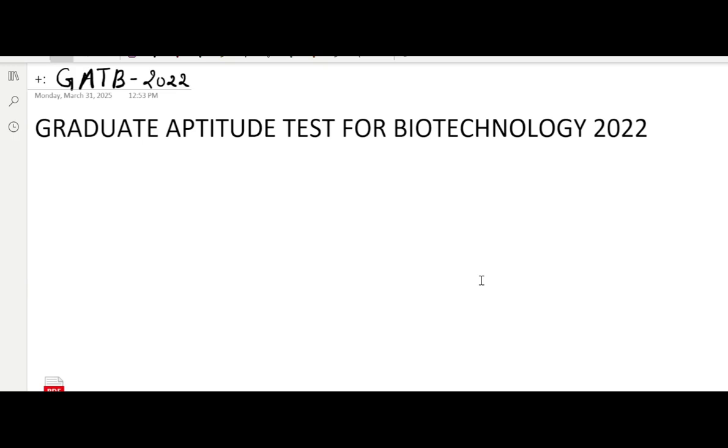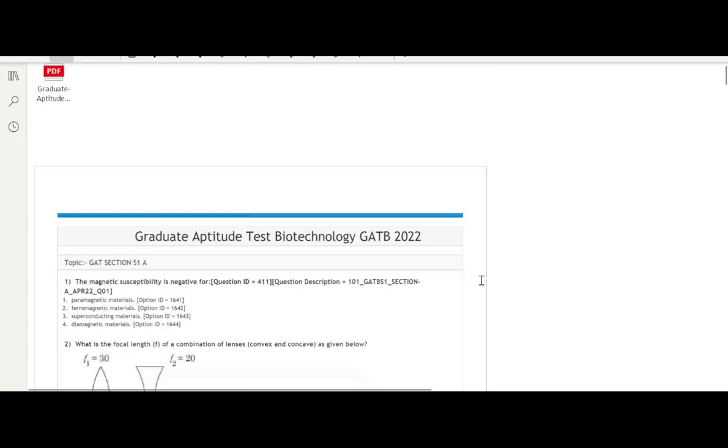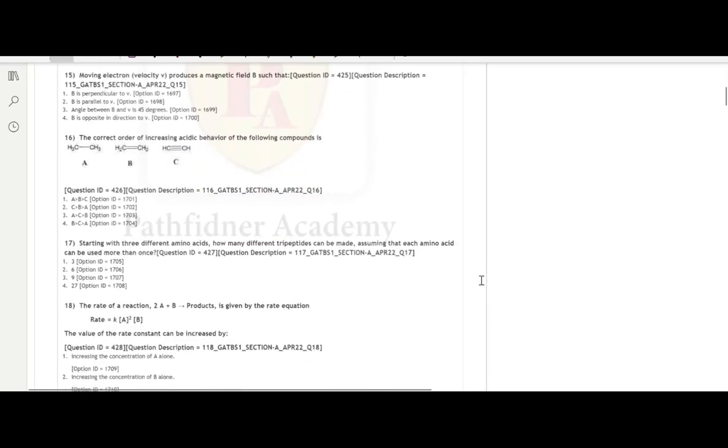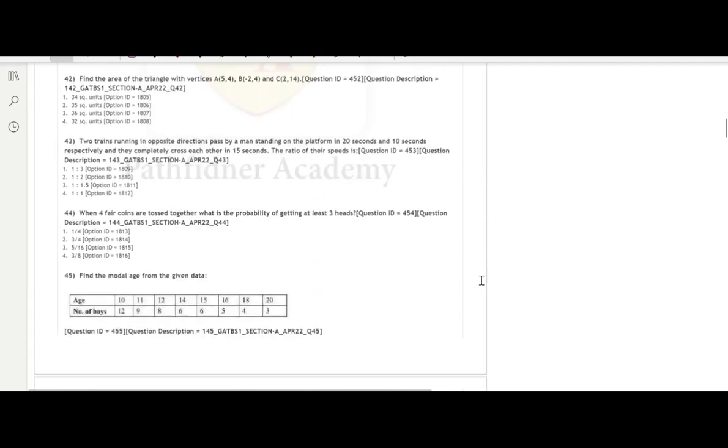I'll be starting with the biology part of section A first, and this starts from question number 46. Question number 46 states that given below are two statements. One is labeled as assertion A and the other is labeled as reason R. The assertion is hematopoietic stem cells are considered multipotent precursors, and the reason is that they have the ability to differentiate into different types of blood cells.